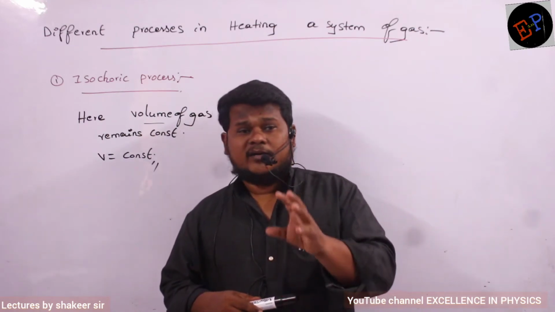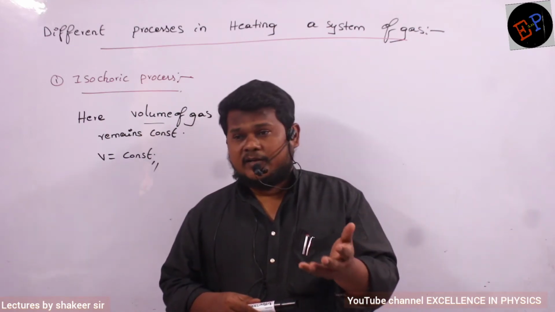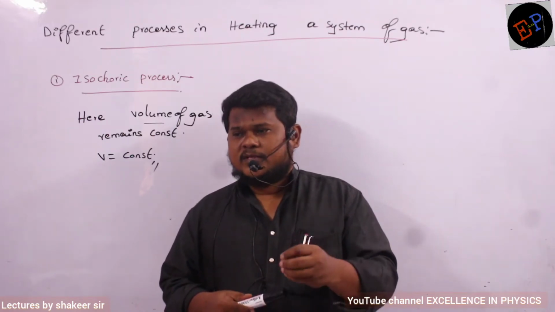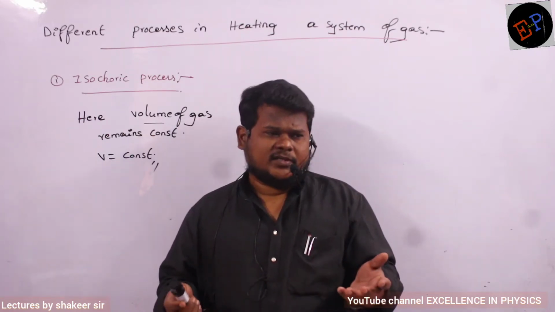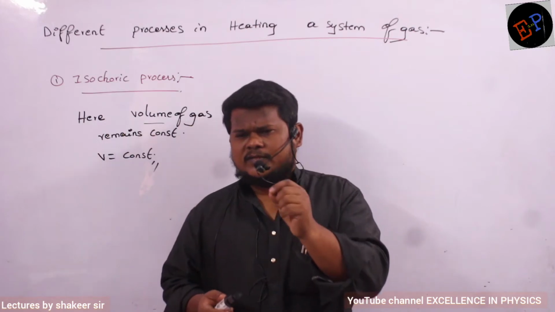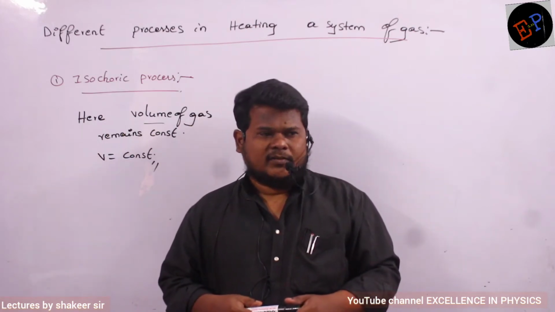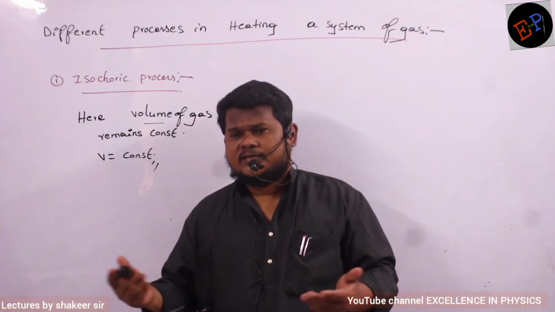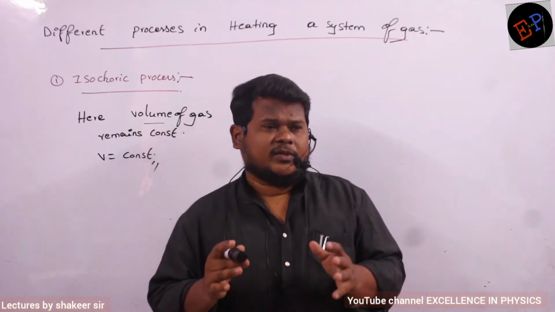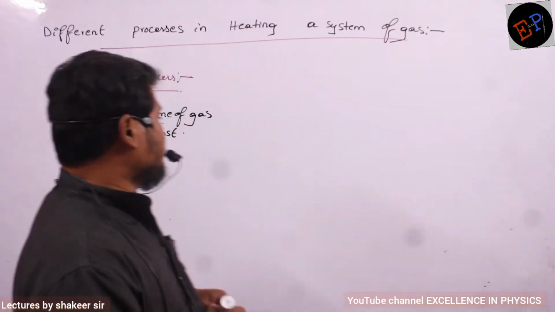Similarly, melting of ice also is an example. If you start melting ice, volume does not change. Volume of water slightly reduces, but that is negligible. Similarly, heating of ice, all these are examples where volume of the system remains constant. So this is called an isochoric process.